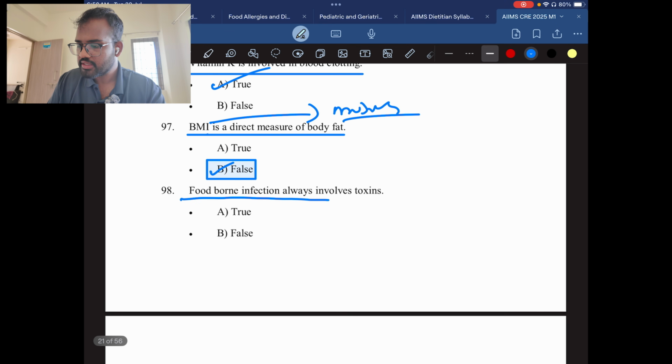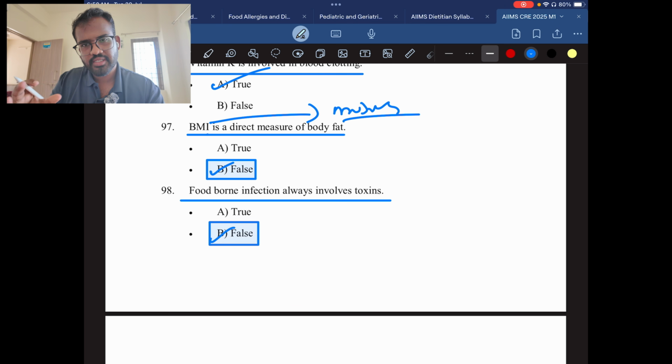Foodborne infection always involves toxins. No, it is false, because toxins are produced by a specific amount of bacteria. So it is not always the reason that food infection happens due to toxins. So the answer is false.